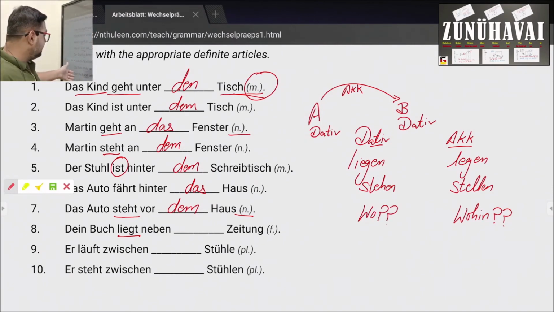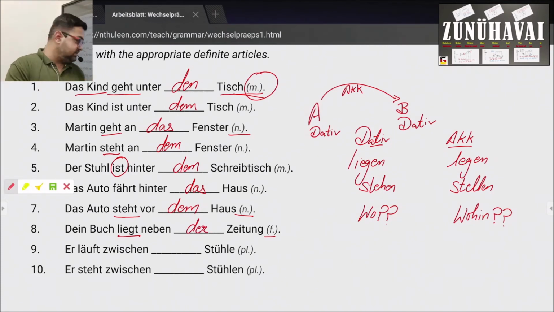In my next example, dein Buch liegt neben der Zeitung. We have a dative verb. Die becomes der. Dein Buch liegt neben der Zeitung.